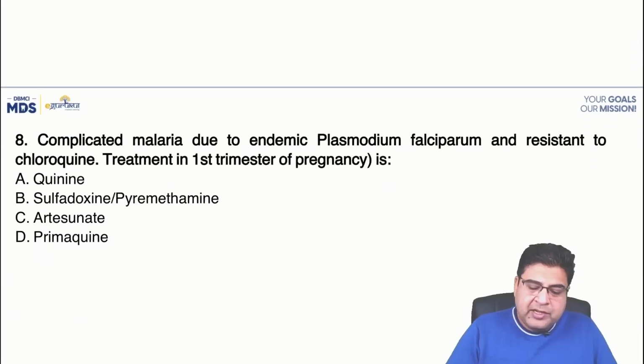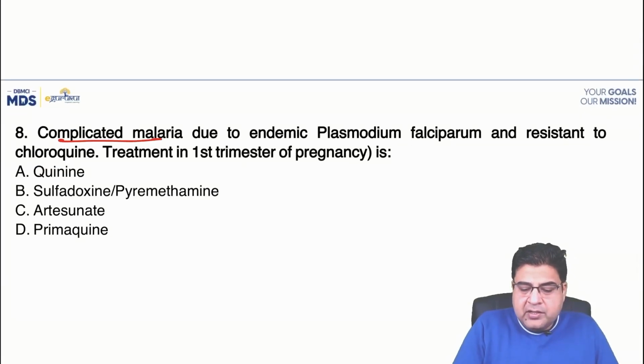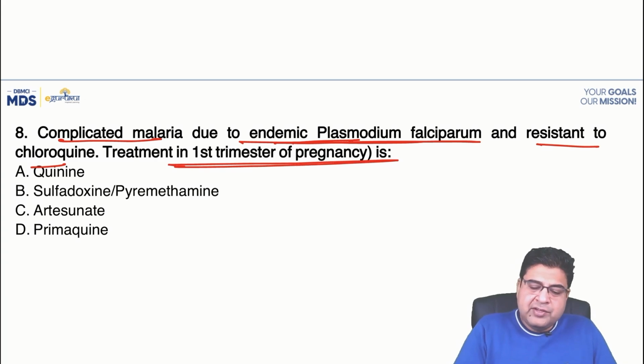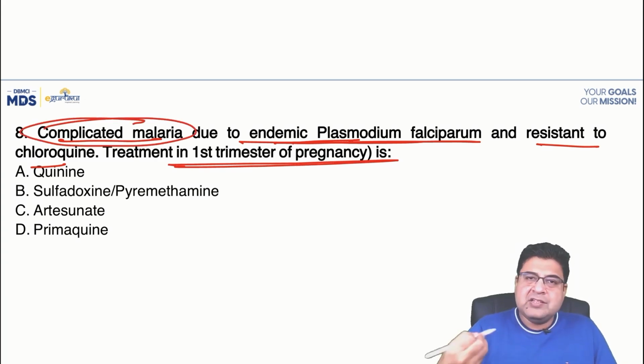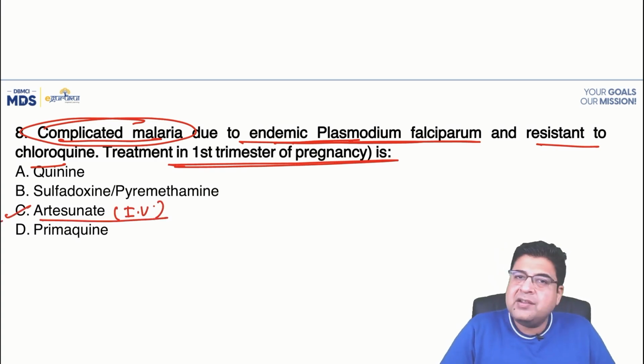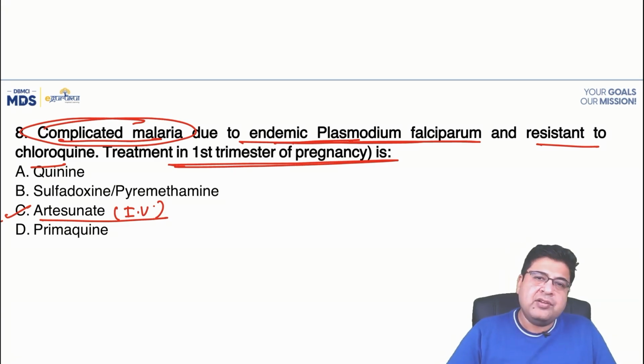Moving on to question number 8, complicated malaria due to endemic Plasmodium falciparum. Now it is resistant to chloroquine. What is the treatment in the first trimester? Whenever the patient has complicated malaria, whether the patient is pregnant or not does not matter. We have to give artesunate as the best medicine. Artesunate is given by the IV route. This medicine is always the best medicine for both pregnant and non-pregnant patients.